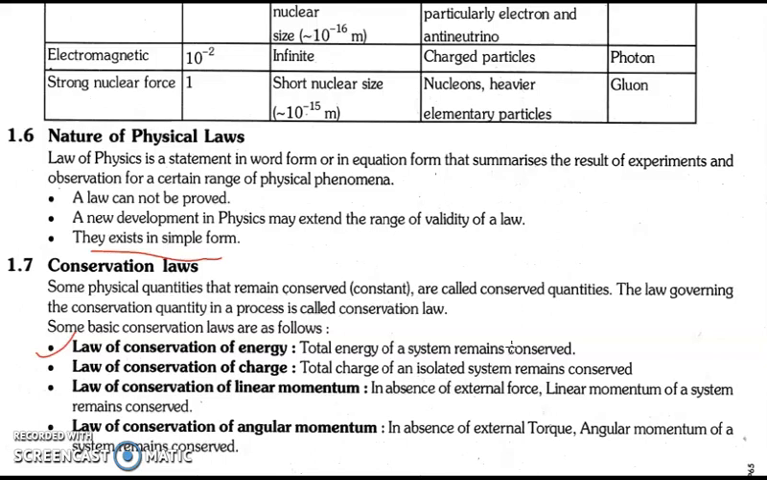And as far as your law of conservation of charge is concerned, it says that total charge of an isolated system remains conserved. Means we know that we have two types of charges. One is the positive charge and the other is the negative charge. Charge can be transferred from one body to the other body, but the charge of this whole system, or what we call the universe, remains constant.